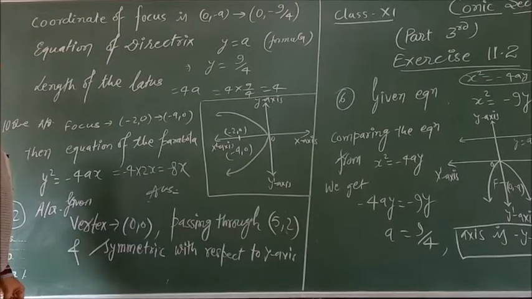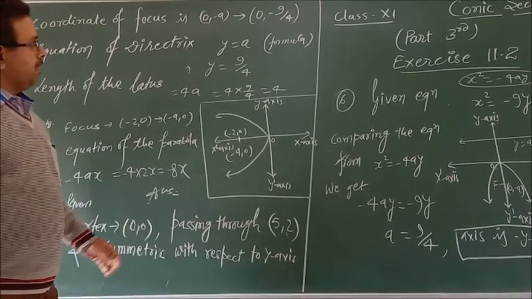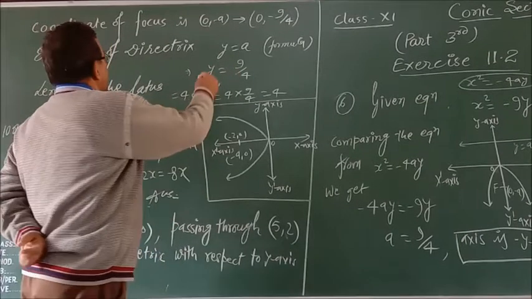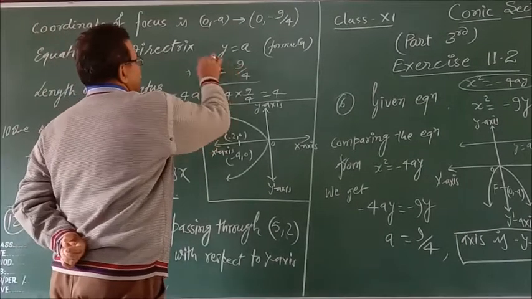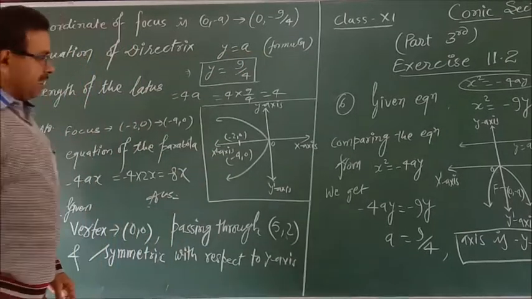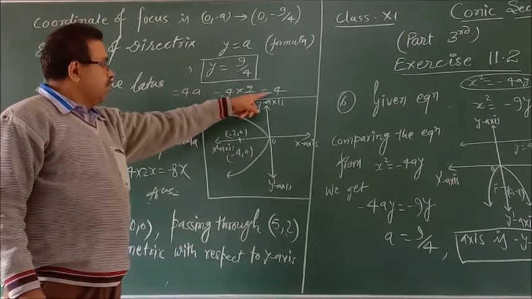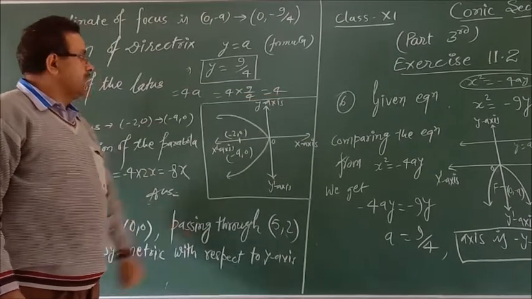And the equation of the directrix is y equal to a. It is the formula. So the value of a is 9 by 4. It is the equation of the directrix, and the length of the latus rectum is equal to 4a. After putting the value of a as 9 by 4, we will get 9.